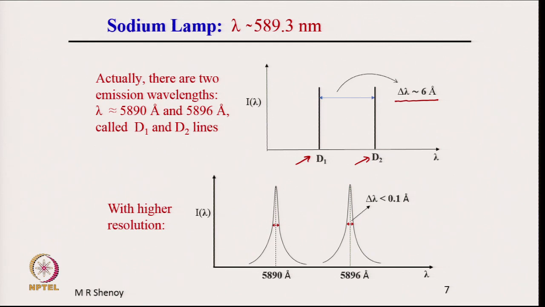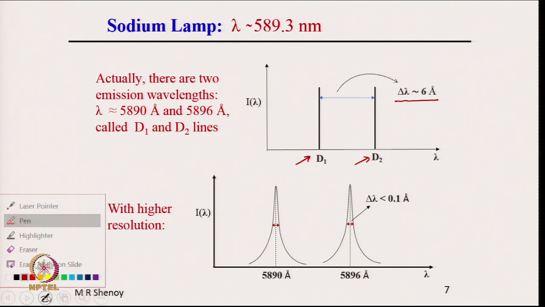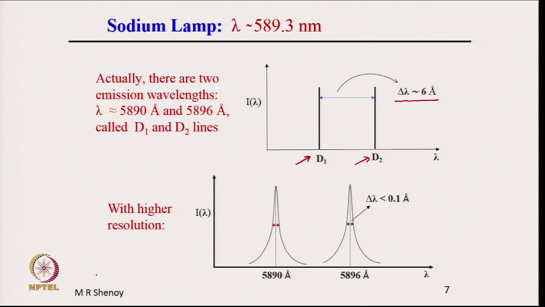We know that actually there are two lines here. So, lambda is equal to 5890 angstroms and lambda is equal to 5896 angstrom, which are the D1 and D2 line wavelengths, and we take the average and say that in general for a sodium lamp the wavelength is 5893 angstroms or lambda is equal to 589.3 nanometers.